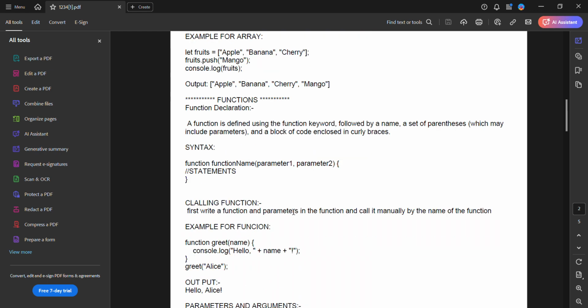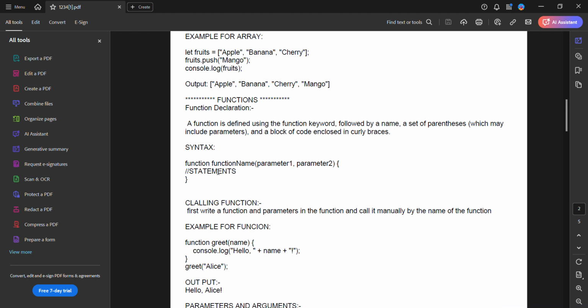And functions are used to make the code more readable and modular, and it maintains some modularity. For suppose if you want to repeat the same code, then the code becomes larger, and it is not convenient to read the code. That's why functions are introduced.